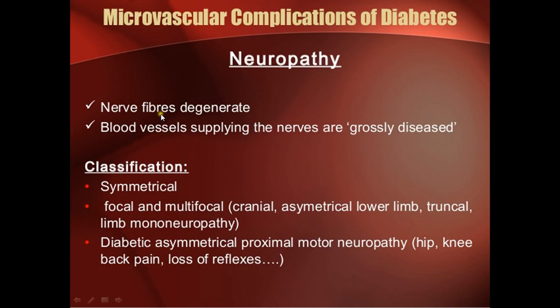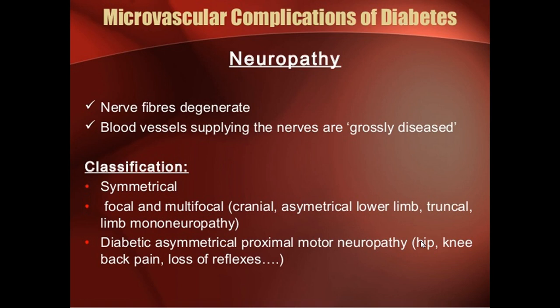Coming to neuropathy, nerve fiber degenerates and blood vessels supplying the nerves are grossly diseased. They are classified as symmetrical, focal and multifocal, cranial, asymmetrical, lower limb, truncal, and limb mononeuropathies, and diabetic asymmetrical proximal motor neuropathy, with hip, knee, back pain, loss of reflexes. There is also another classification, autonomic neuropathy. It can be sensory neuropathy, it can be motor neuropathy, it can be mononeuritis multiplex. These are the various ways it can occur.